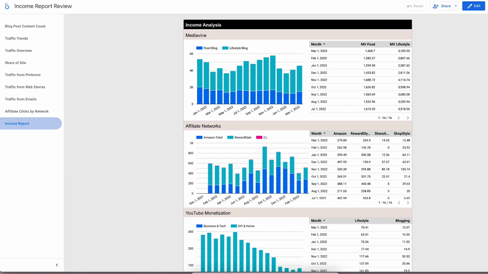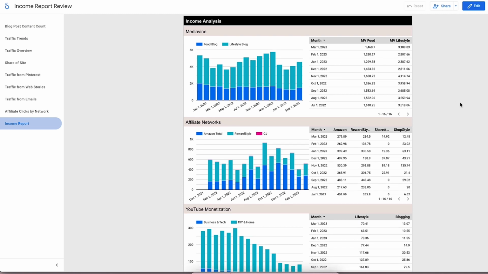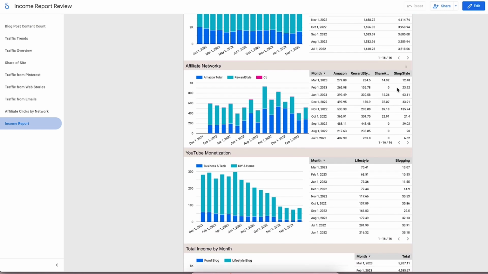And then this is my income report for this quarter. Actually, it shows throughout the year, but as you can see here, for Mediavine, I made 1,400. For Lifestyle, I made 3,100, which is great. And then here for Affiliate Network, you can see I made 279, 234, 14. And then I totaled this up at the bottom, so just FYI.